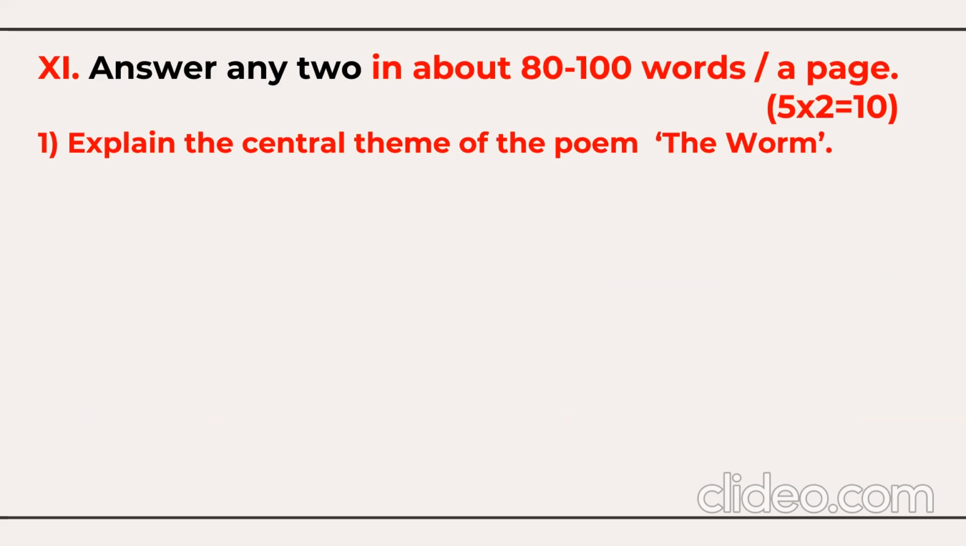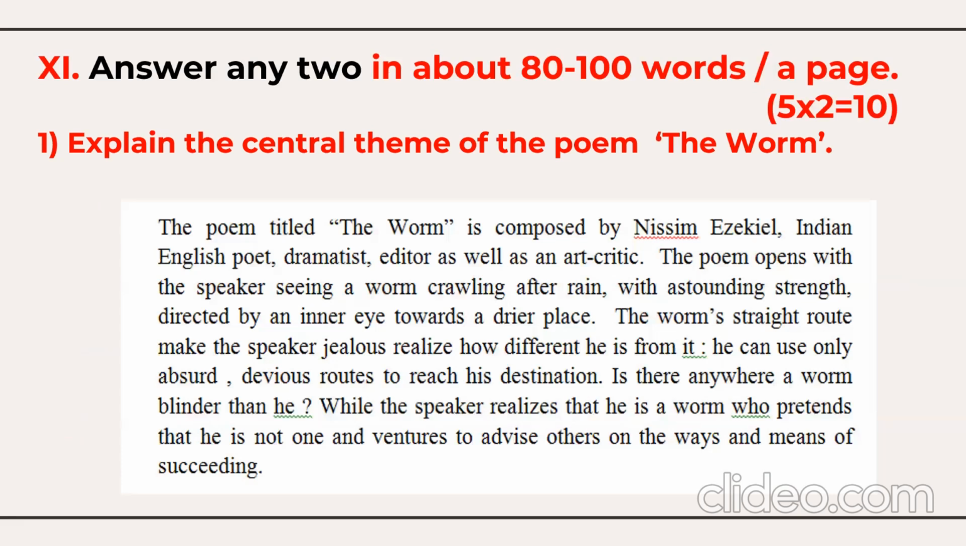Question number 1. Explain the central theme of the poem, The Worm. It's a repeated question, so repeated answer. The poem titled The Worm is composed by Nissim Ezekiel, Indian English poet, dramatist, editor, as well as an art critic. The poem opens with a speaker seeing a worm crawling after rain with great strength, directed by the inner eye towards a drier place.